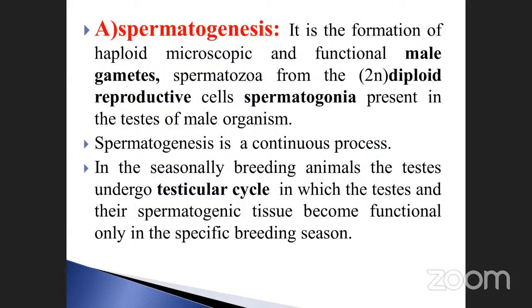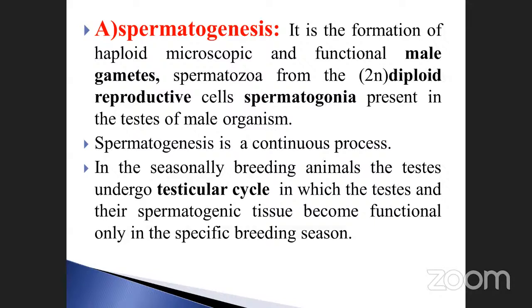In seasonal breeders, the sexual organs produce gametes only in the seasonal periods. Otherwise, they will be completely shrunken. That is very, very important. Just like the dog, some animals are seasonal breeders.